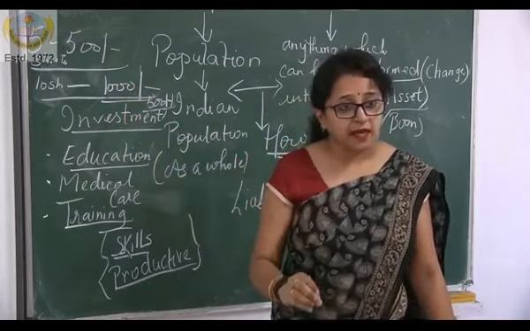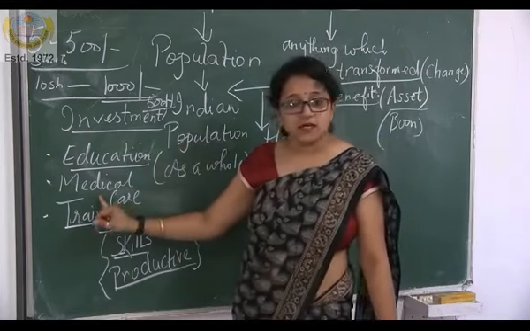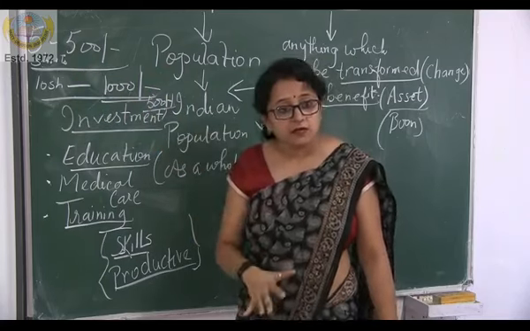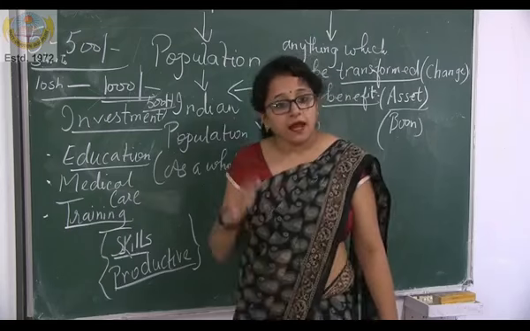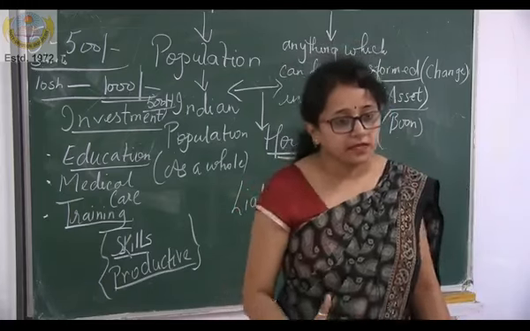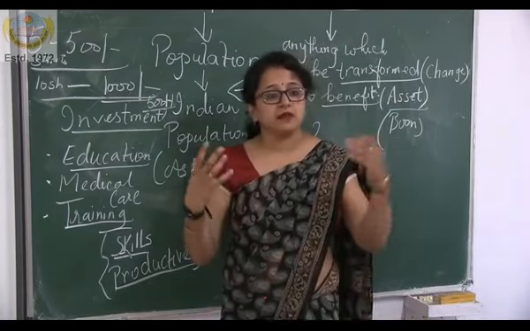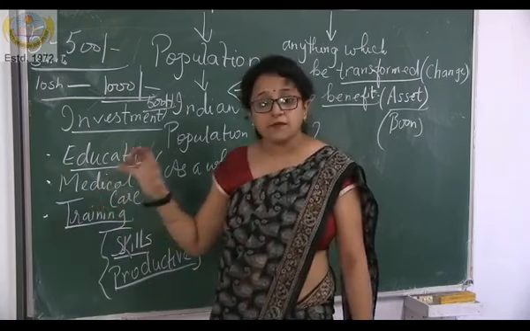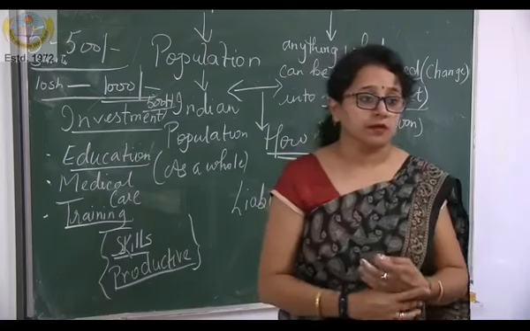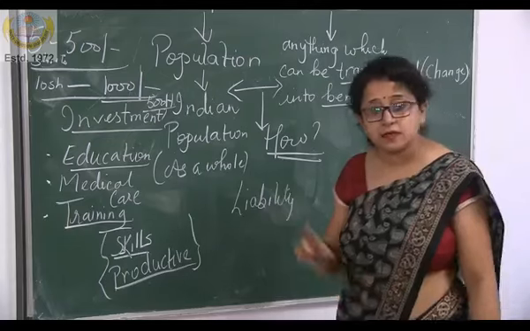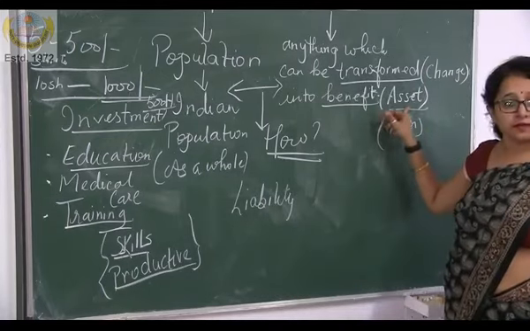No. If he is medically unfit, his productivity is hampered and his skills are hampered, and he cannot devote 100% of his time and effort. So for that, a medically fit, healthy person is most important. An unhealthy person is a liability for a country, a healthy person is an asset for a country.